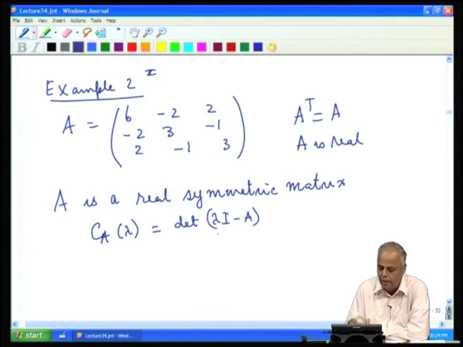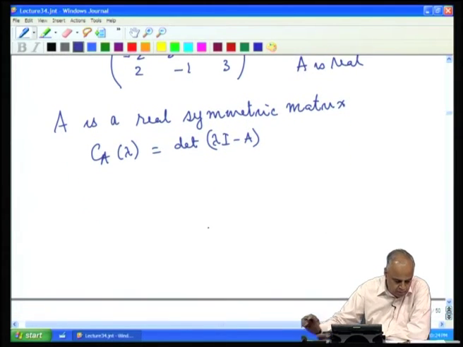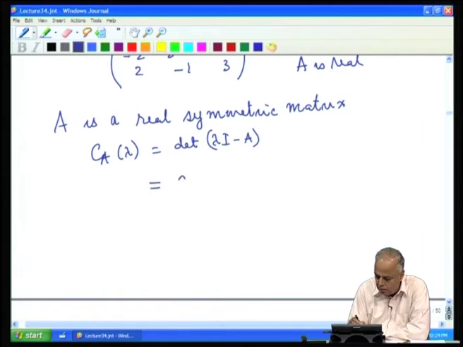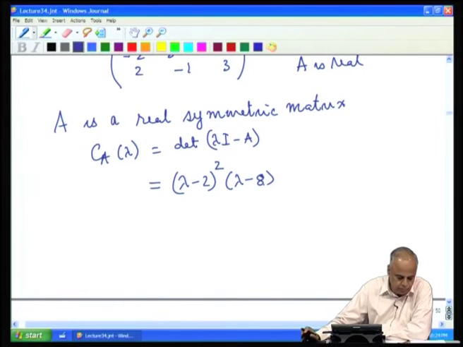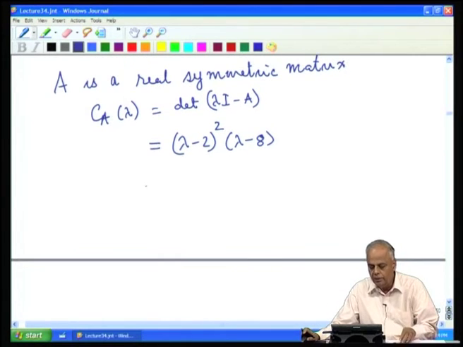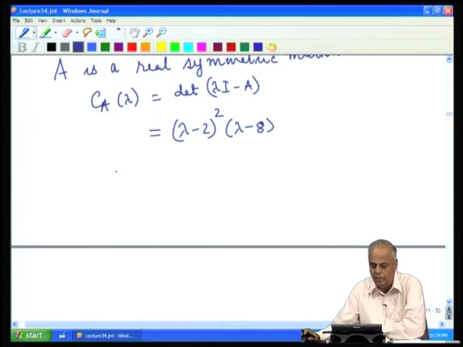Once again, if you calculate the characteristic polynomial of lambda, which is the determinant of lambda I minus A, we have the A, we have the I. If we substitute, we get the determinant. When we expand the determinant, we get lambda minus 2 squared into lambda minus 8. Now, in this case, we have a multiple eigenvalue.